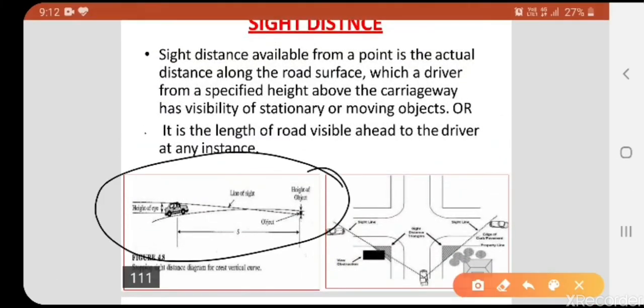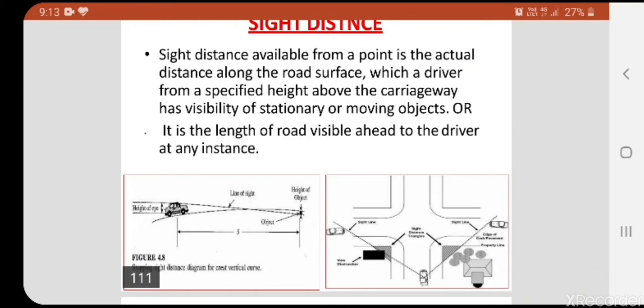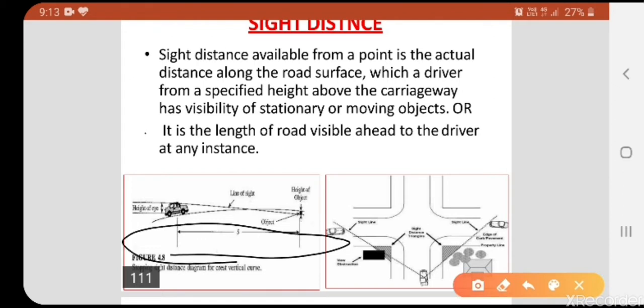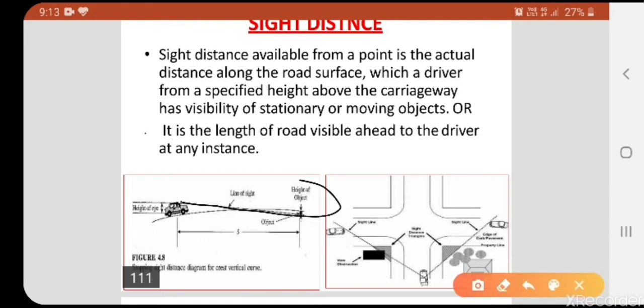In this figure we can clearly see that the car is moving here, the height of the eye will be up to this much, and the distance is indicated by S. This will be the line of sight of the driver.